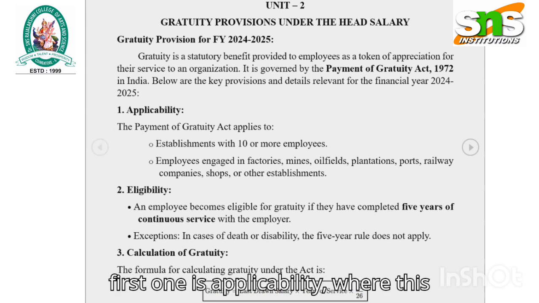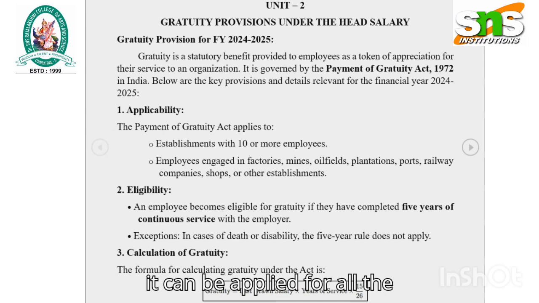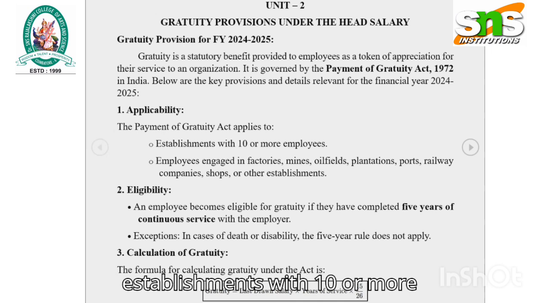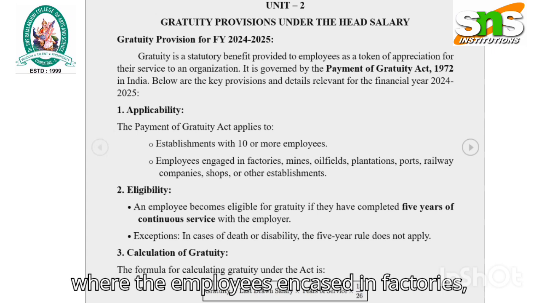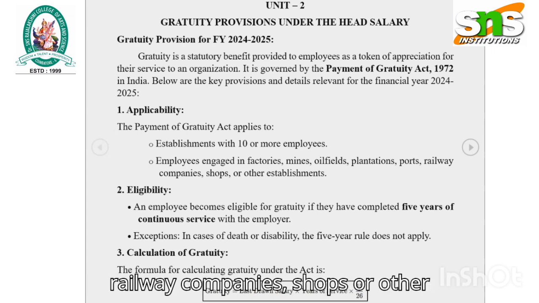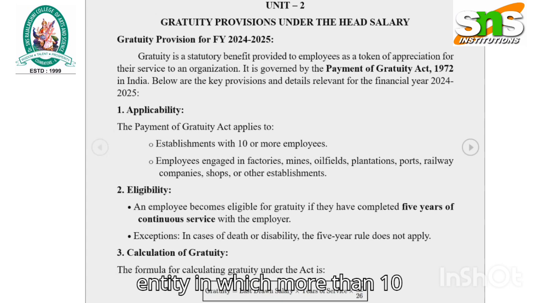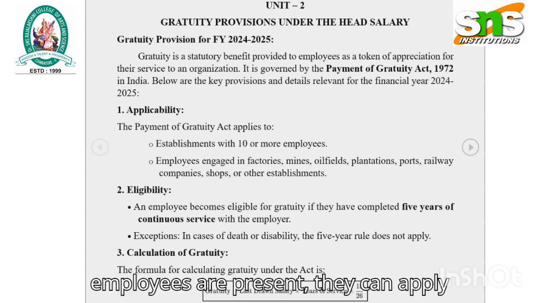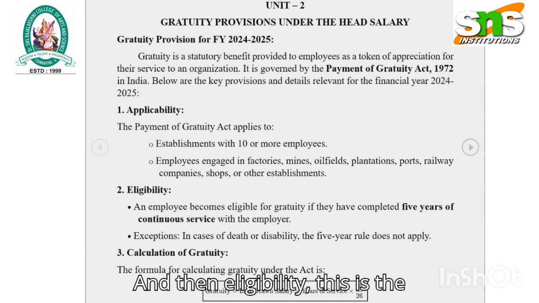The first one is applicability, where this provision of the Gratuity Act applies. It can be applied to all the establishments with 10 or more employees, where the employees are engaged in factories, mines, oil fields, plantations, ports, railway companies, shops, or other establishments. So if there is an entity in which 10 or more employees are present, they can apply this Payment of Gratuity Act 1972. And then eligibility.